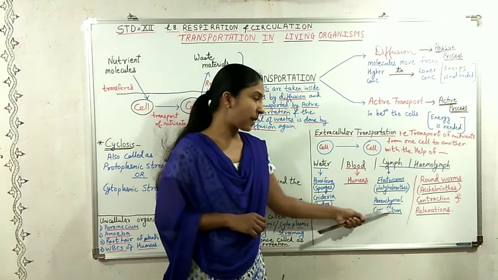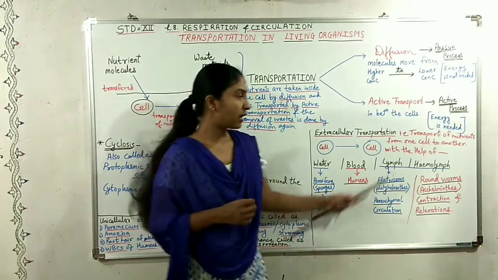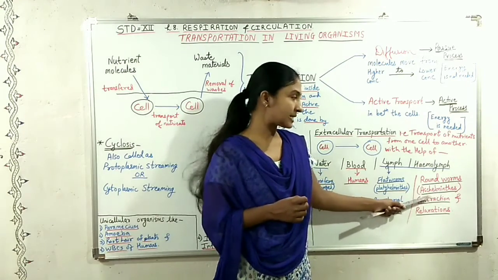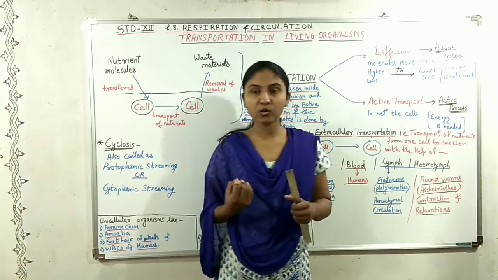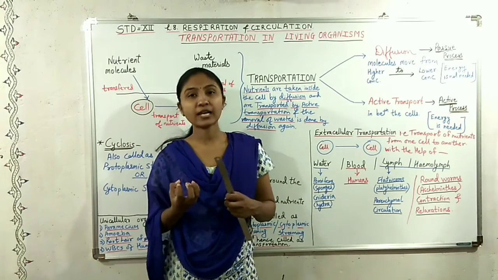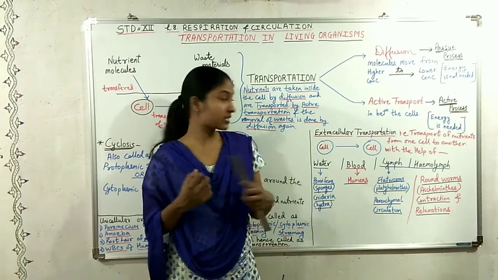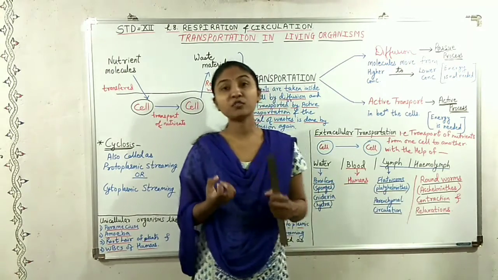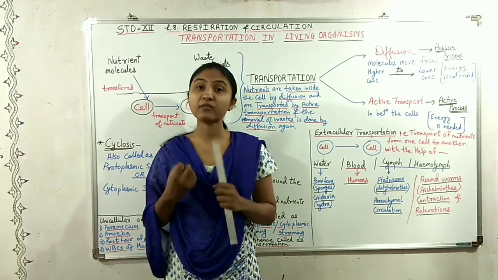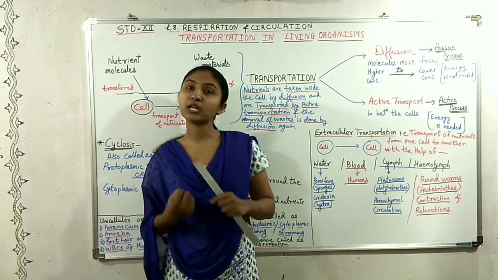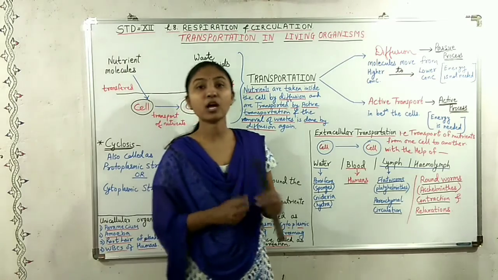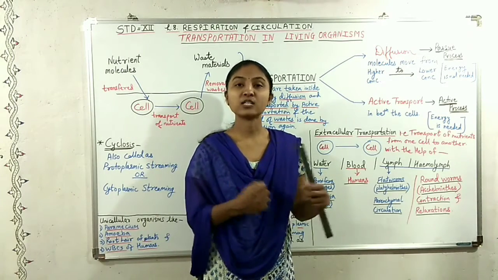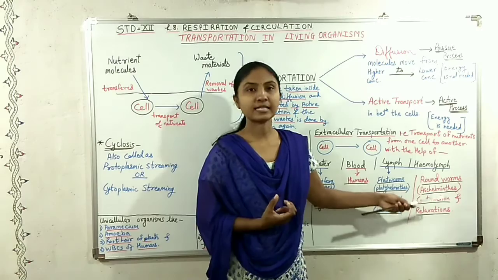So that is called parenchymal circulation. Whereas in the roundworms, for example Ascaris, the body contracts and relaxes. This contraction and relaxation helps in the transportation of nutrients as well as gases in Ascaris.